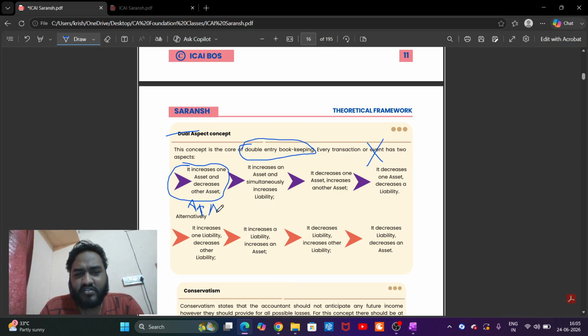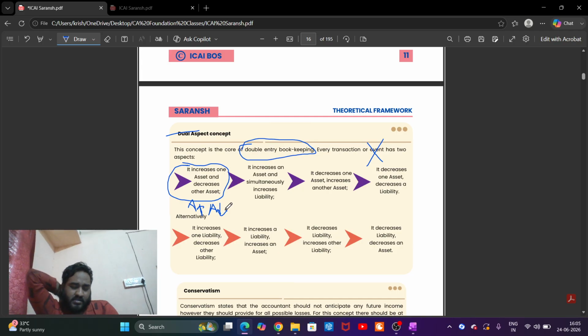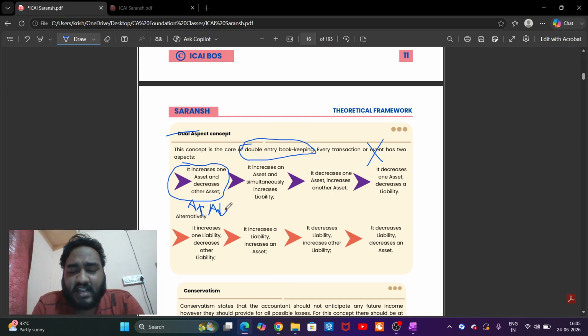Just close your eyes and imagine if you have ever seen a balance sheet. Imagine if there is an increase in the value of an asset, how shall the balance sheet be matched? Asset value increased by 10 rupees, so assets will be 10 rupees more than liabilities.